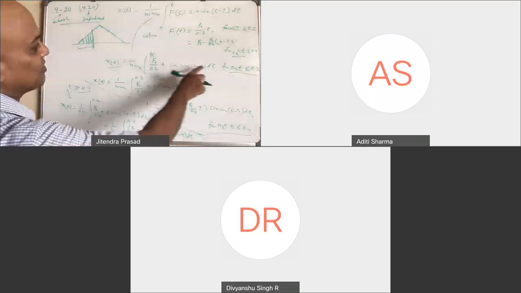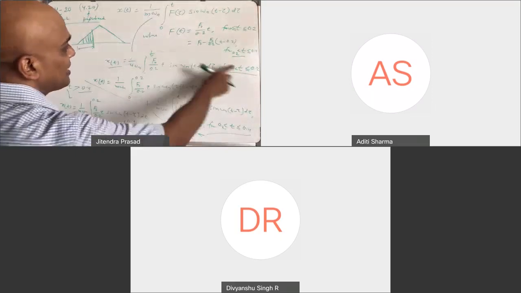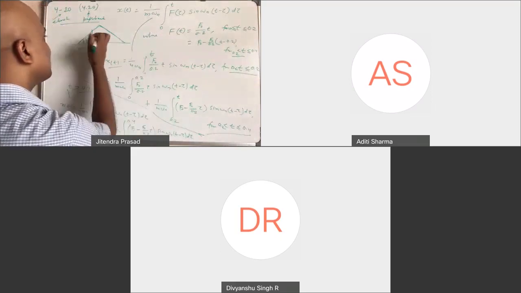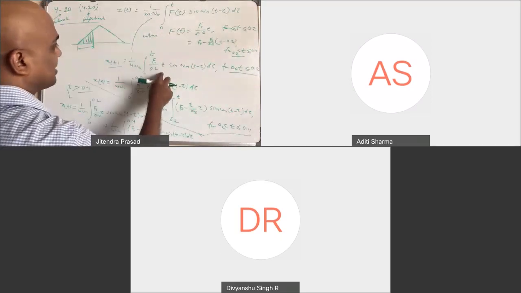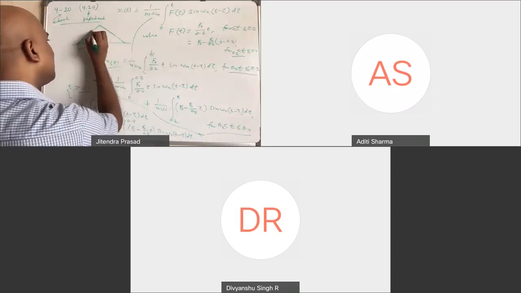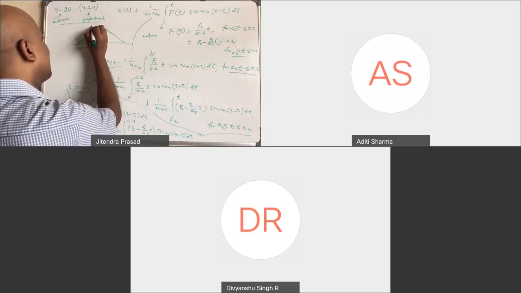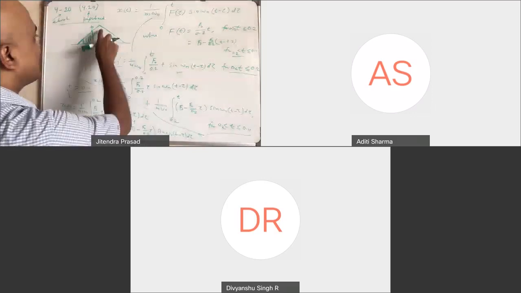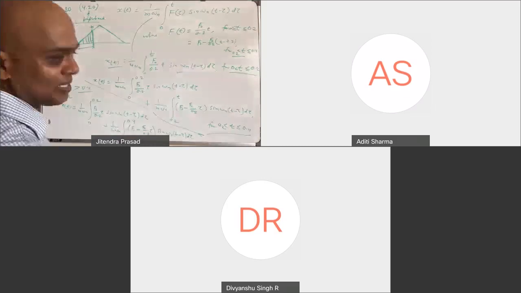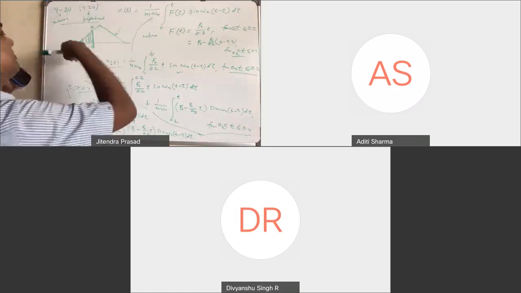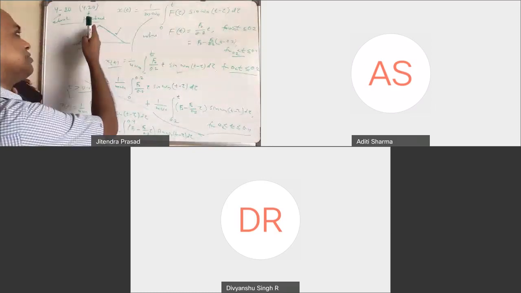That's why you have the first equation. When t is less than 0.2, you have limit 0 to t. Only this force will be there, and then sine omega n (t minus tau), and you integrate till this time. The second one has not started yet, so no point. This is in the future, and the effect of this cannot come from the future. You are in the present.